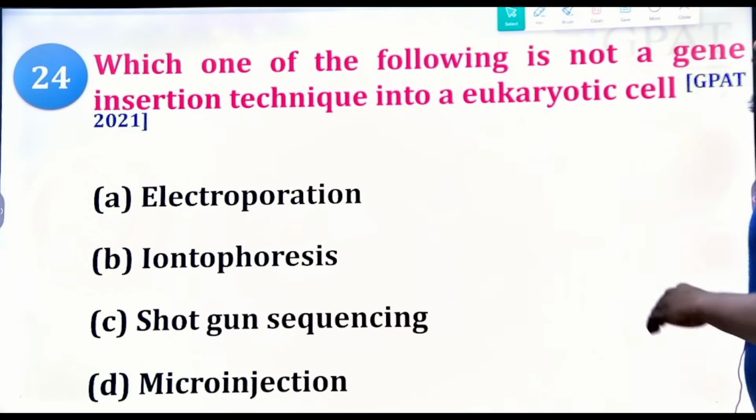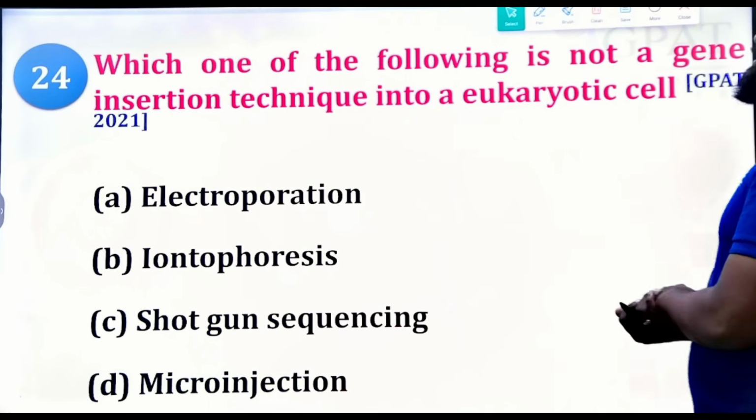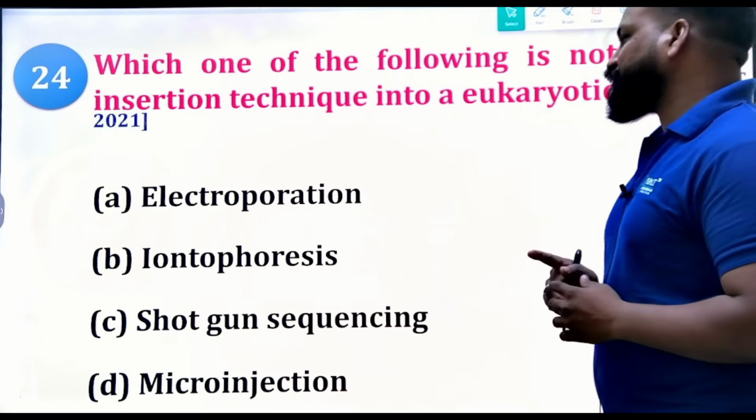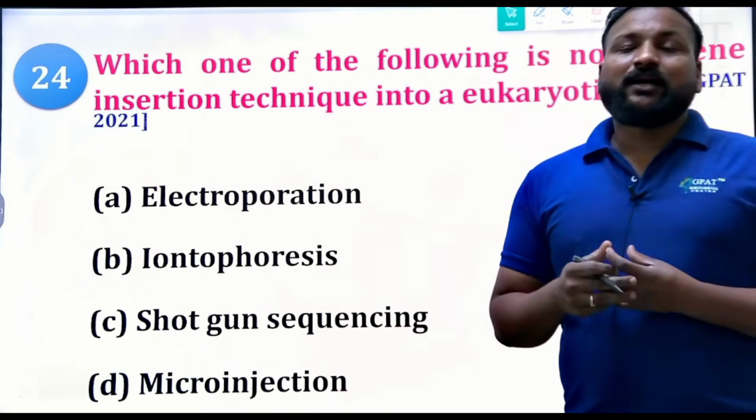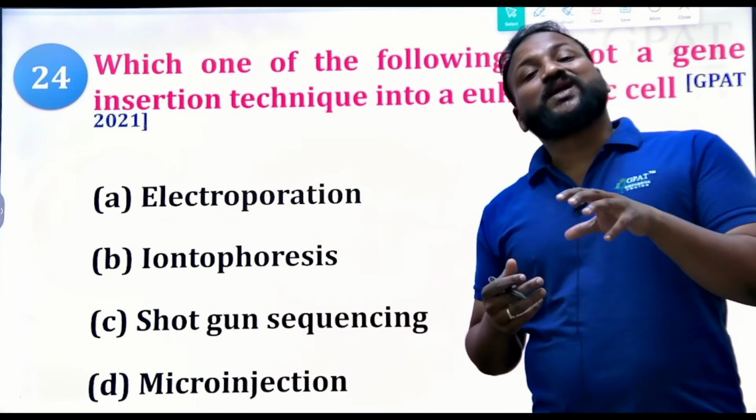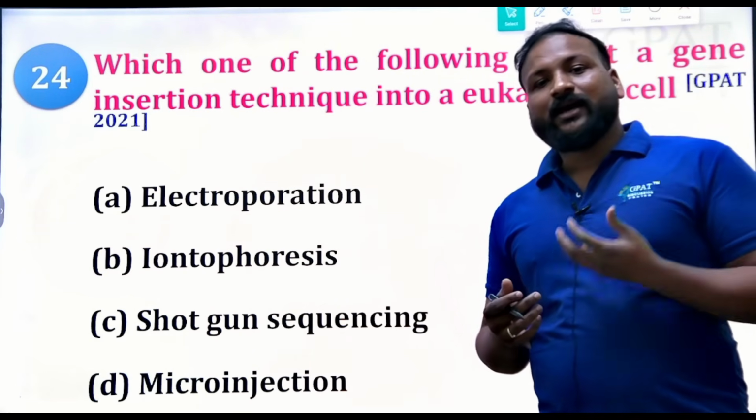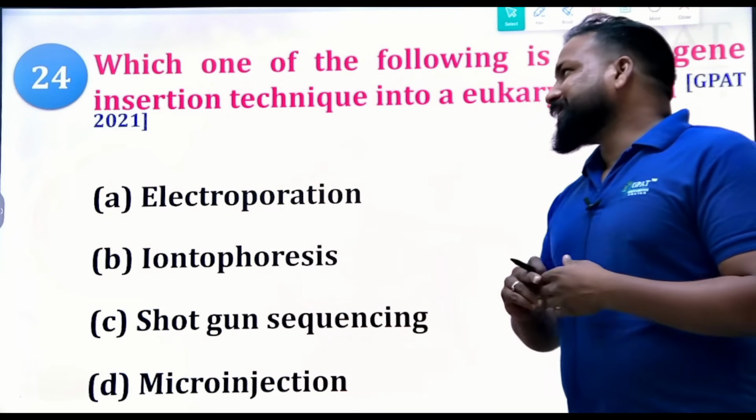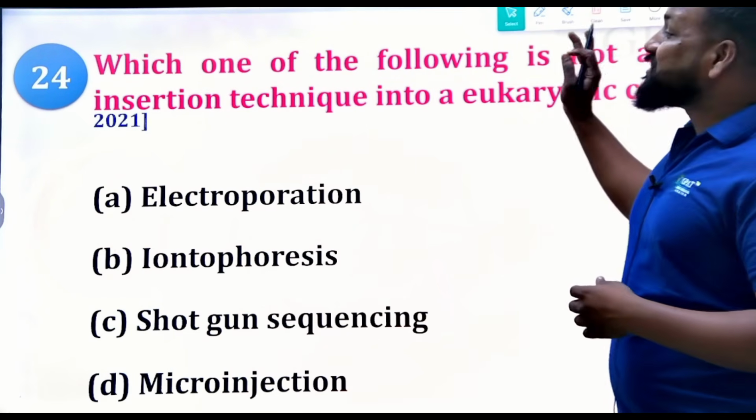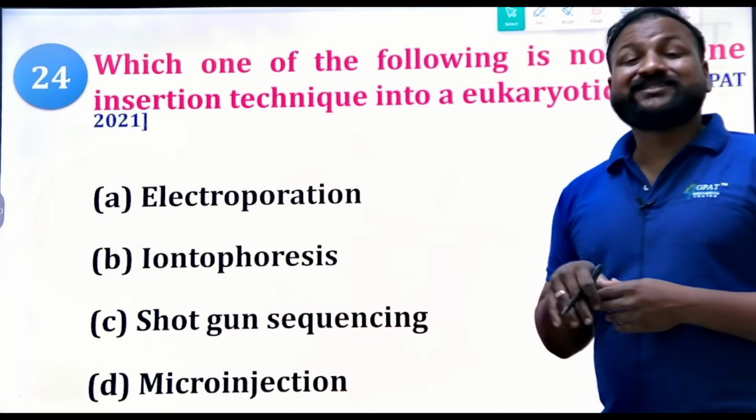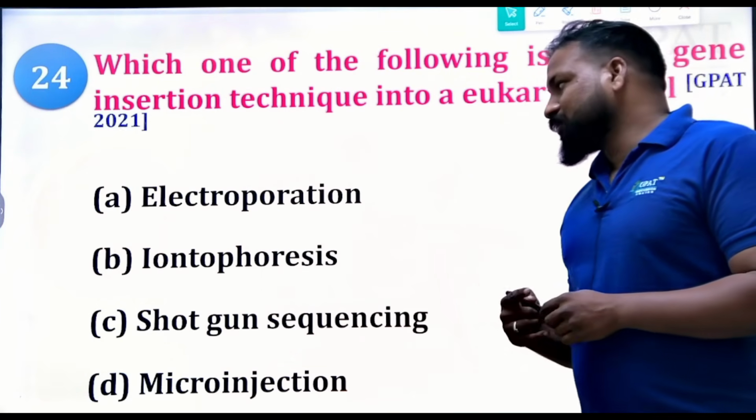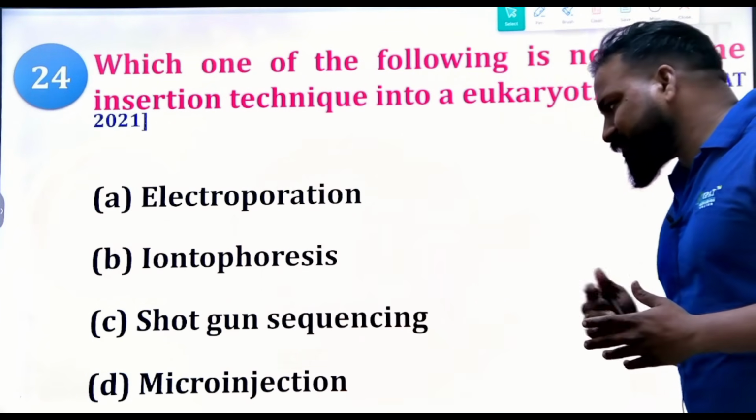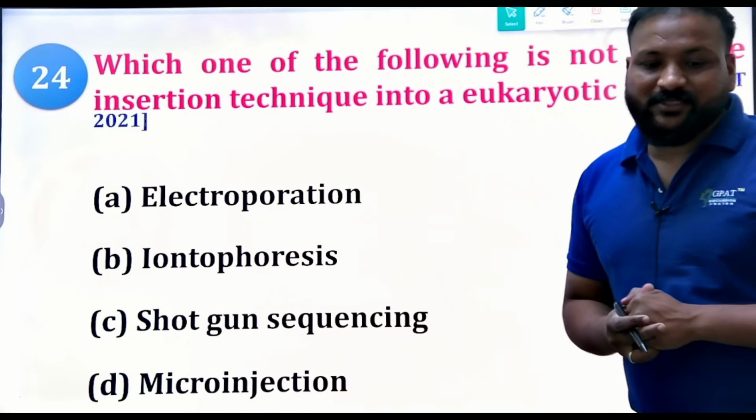Next question. Okay, which of the following is not a gene insertion technique in eukaryotic cells? Okay, so there is gene transfer, right? For the gene transfer, we have different direct and indirect techniques. Now they're asking which is not a gene insertion technique: electroporation, iontophoresis, shotgun sequencing, and microinjection. So what is the right answer here?